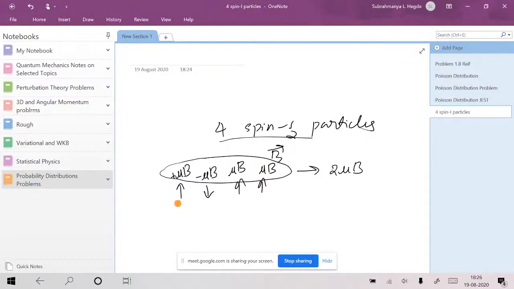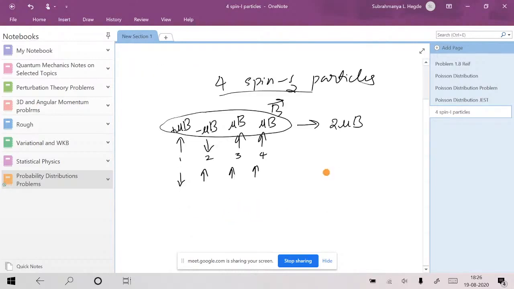Now look here. If you track the particles, this is the first particle, second particle, third particle, fourth particle. You can have this situation: first particle spin down, second, third, and fourth particle spin up. There is one situation. First is spin up, second spin down, then spin up, spin up.